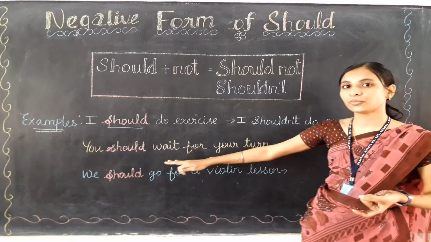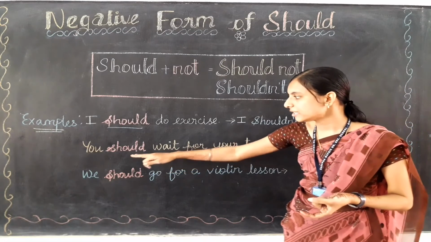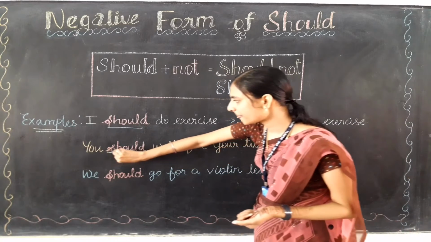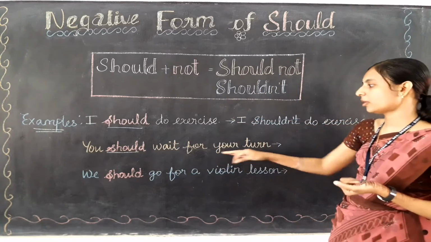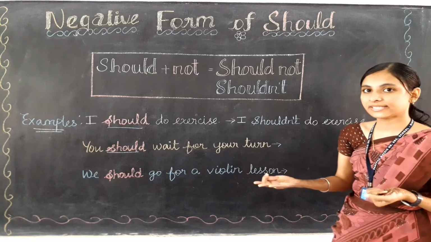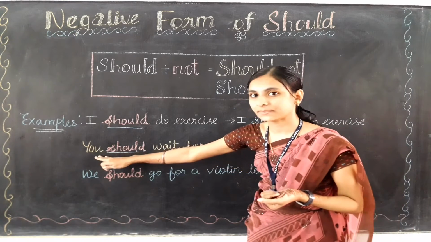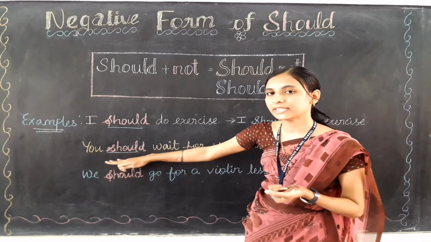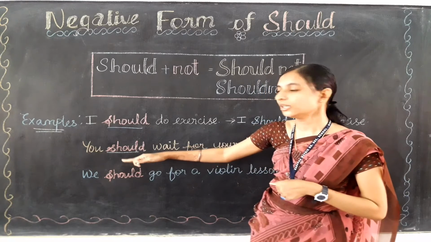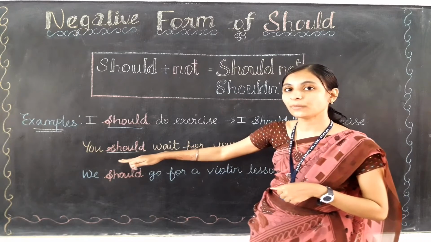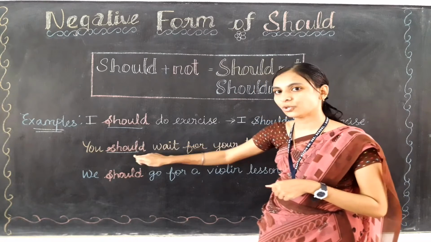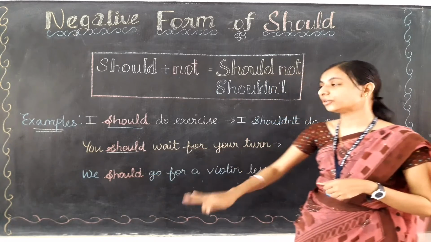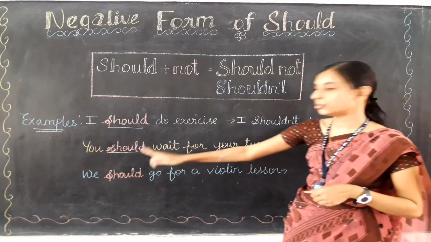Okay, let's do the second sentence, that is, you should wait for your turn. So here, where is the should? Yes, after the subject there is a should. So here only we are going to make the changes. What are we going to do to make it into negative form? Yes, we are going to remove this should from the sentence. In place of should, what do we need to write? We are going to write shouldn't only here.